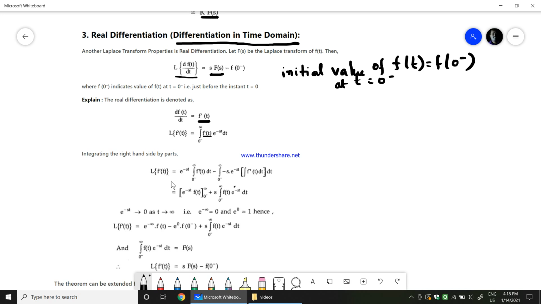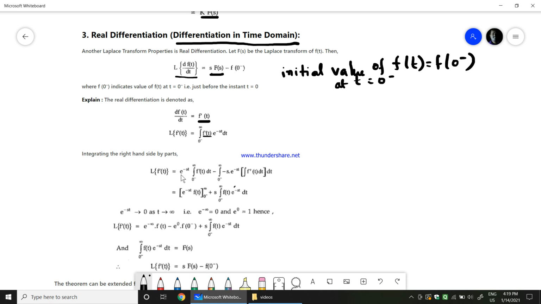So the Laplace transform of f dash of t, if you integrate this by parts, would be equal to e power minus st into the integration of u dt, minus the integration of the differentiation of v multiplied by the integration of f dash of t dt dt.